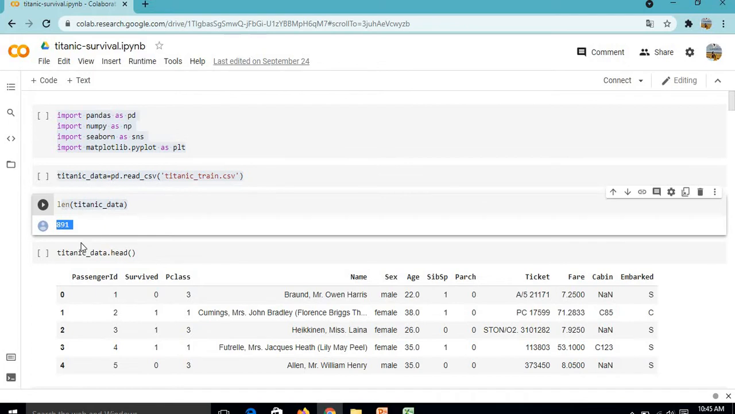We will write titanic_data.head(), and here we have information of the passengers who were traveling on the Titanic. There was a disaster with the Titanic and most of the passengers died. Now this Survived column tells us whether the passenger survived or not.